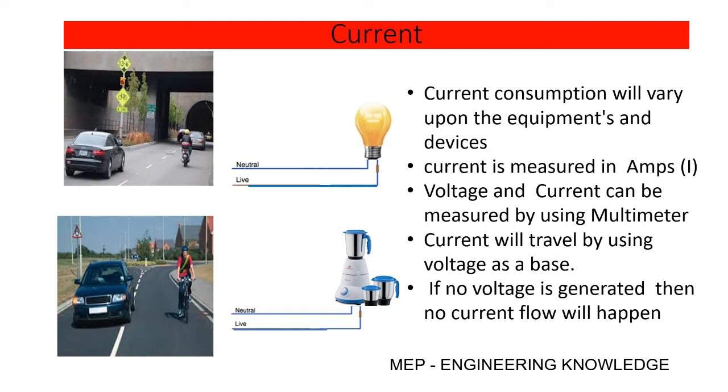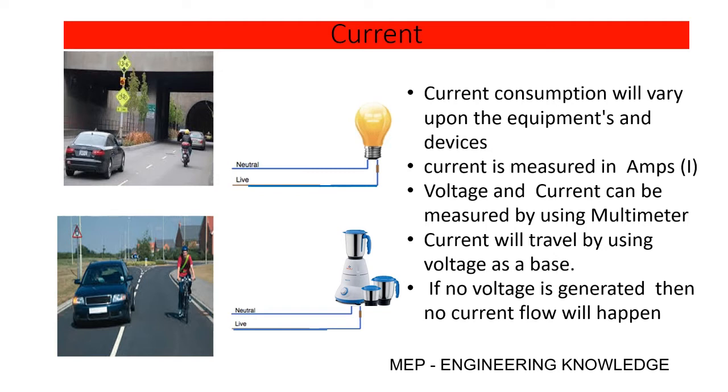For example, if a light is connected to 230 volt and a mixer grinder is connected to 230 volt, the current consumption of the mixer grinder will be more than the light. The reason is that the current drawn by the light fittings will be lesser than the current drawn by the mixer grinder.